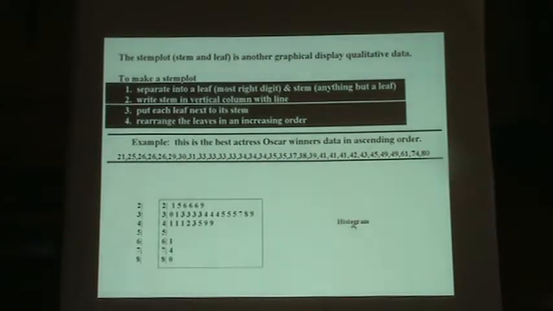And interesting, if we rotate the stem and leaf, we actually get a histogram. And you can see that if we look at the distribution this way, the distribution is skewed to the right. It's skewed to the right. Almost all of the values are in the 20s, 30s, and 40s, and a couple of values here might even be outliers.